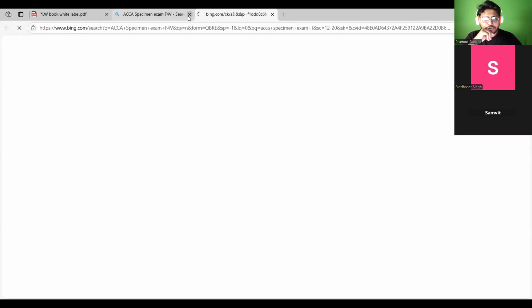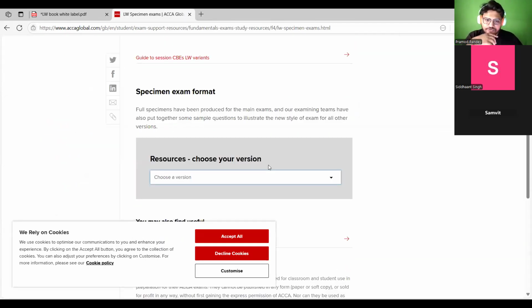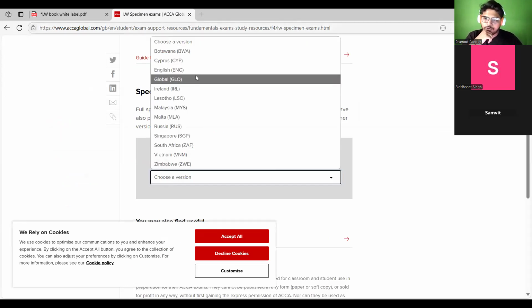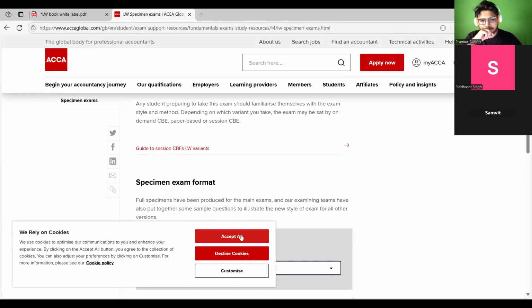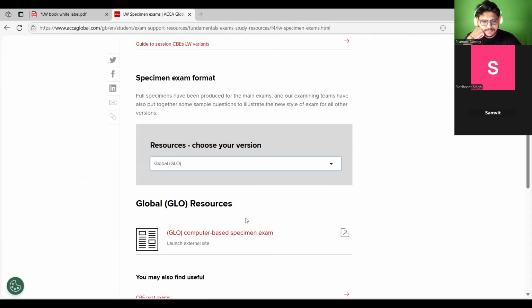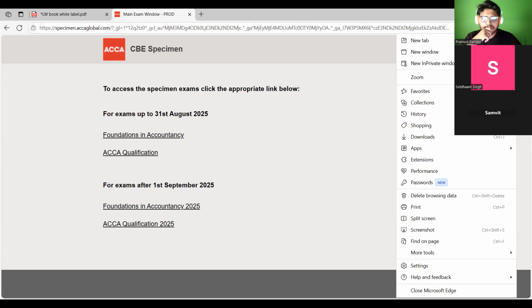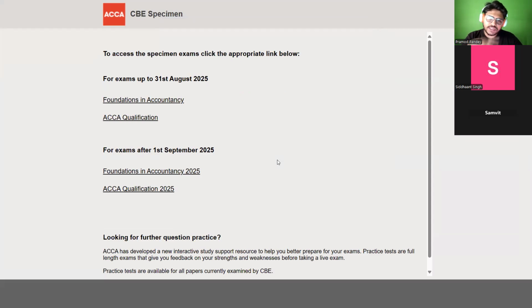So your exact paper would look like this. These are the different variants that you will be having. But when we're studying, we have to look at the global one. Before you pay for the paper, before September, before August, we will be using this one.